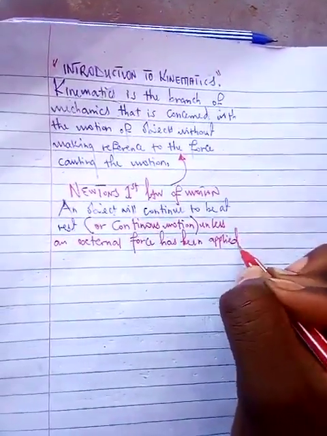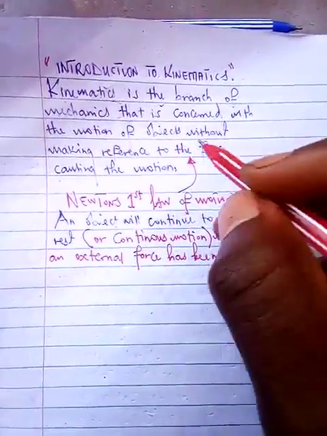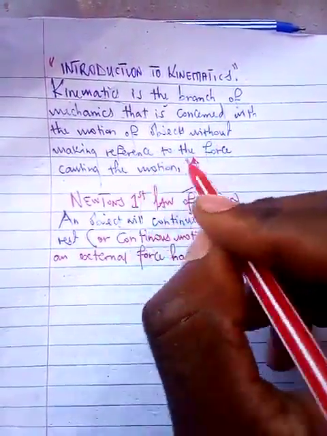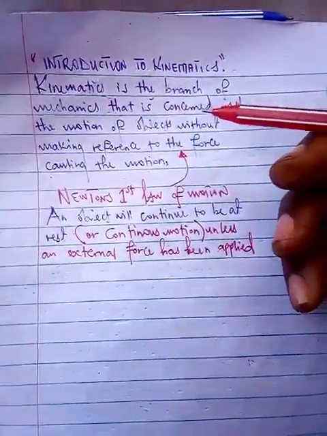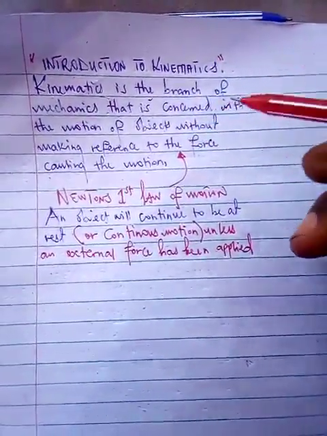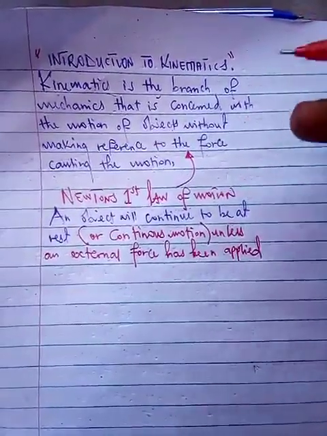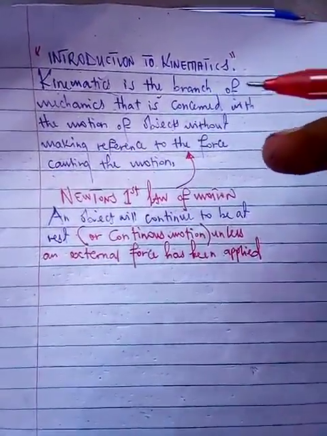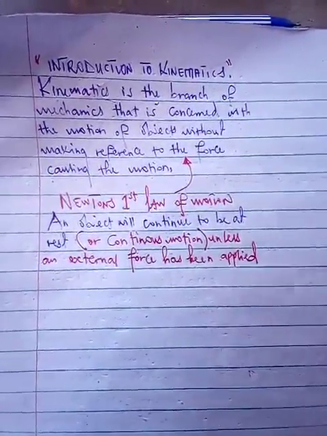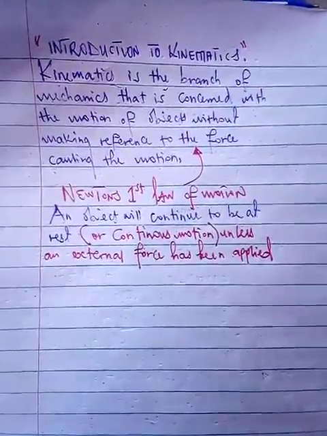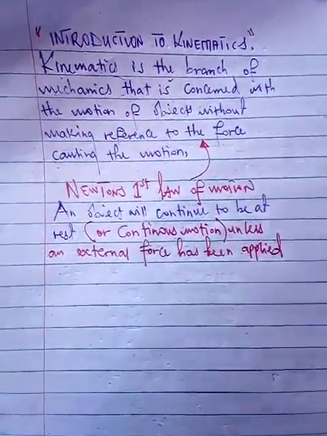Now, if we connect what we have here and what we have there, you're going to see that every motion is going to be caused by a particular force. We're saying that kinematics is the branch of mechanics that is concerned with the motion of objects without making reference to the force causing the motion. So under kinematics, the idea is to study the motion.